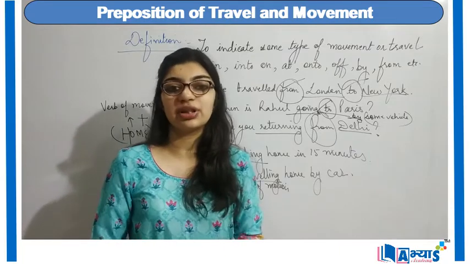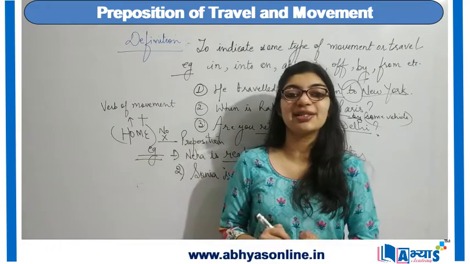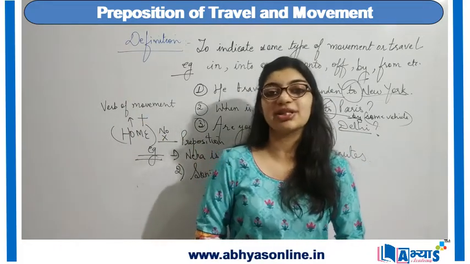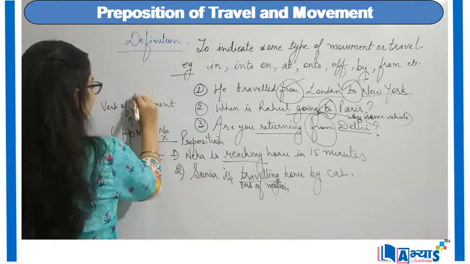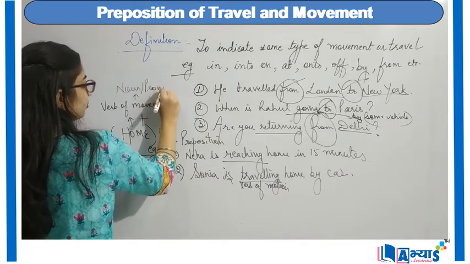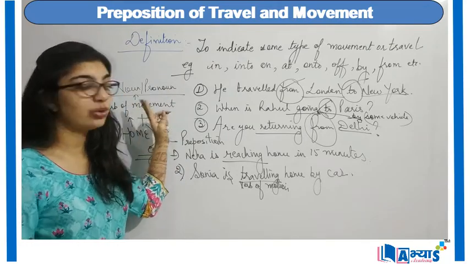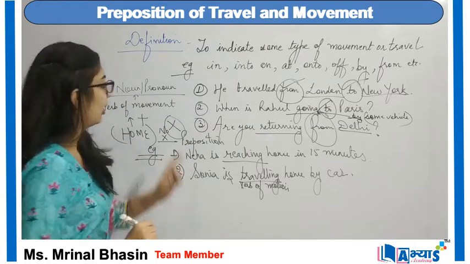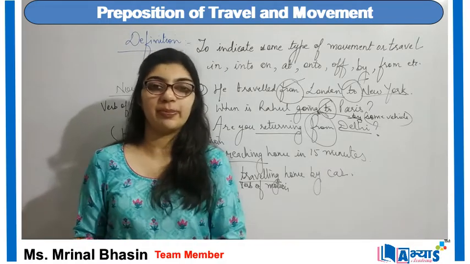no preposition is used. But again, with every statement there is some exception, and even to this statement the exception is that when there is no verb of movement but instead there is any kind of noun or pronoun, then this statement gets wrong, because with noun and pronoun we will always be using a preposition.